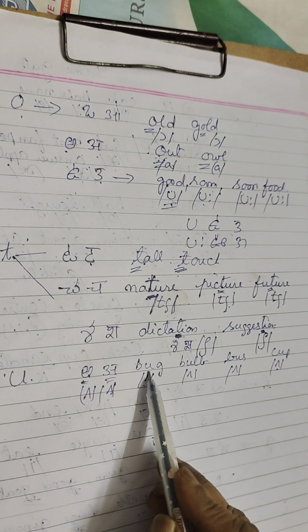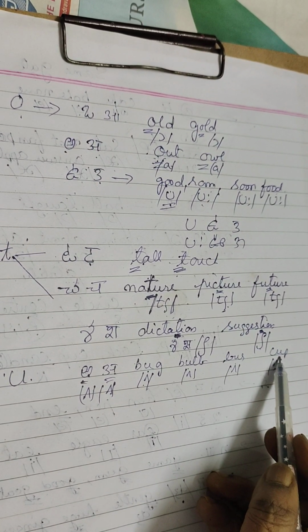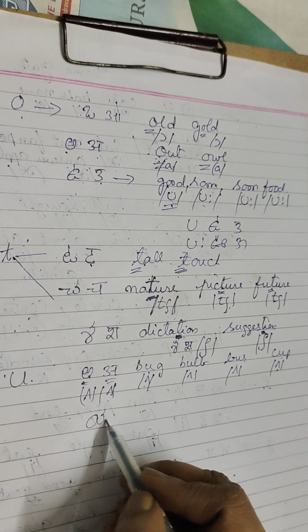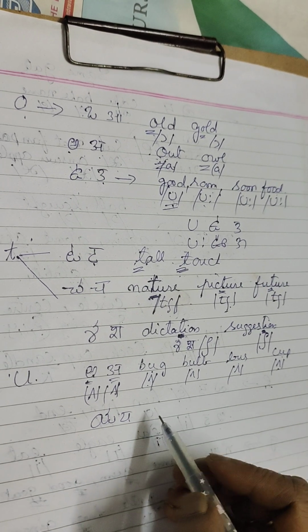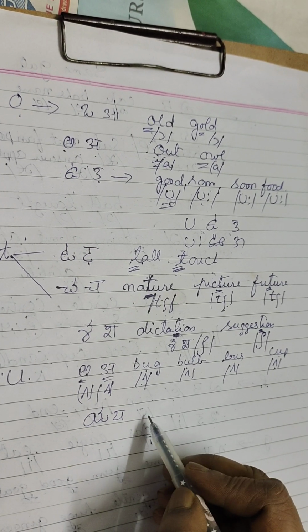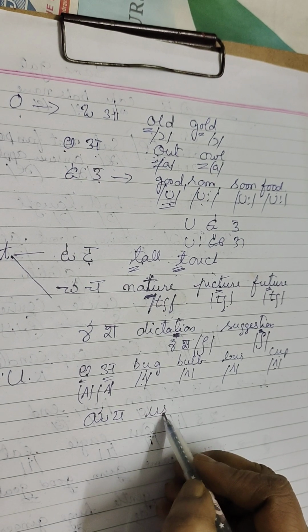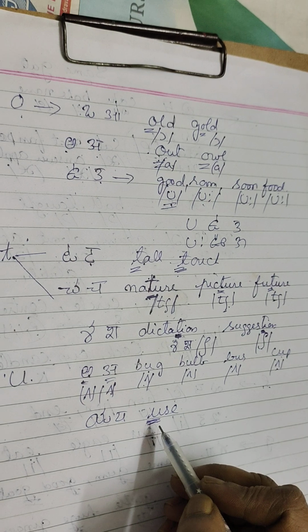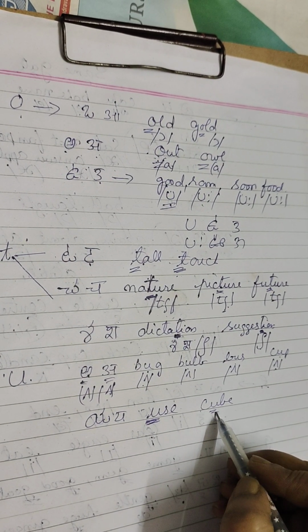So as in bug, though it is U, it produces a sound in some words. And it also produces ya sound. Use, cube. Ka plus ya, cube.